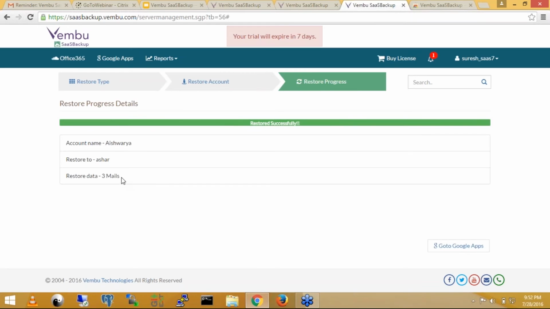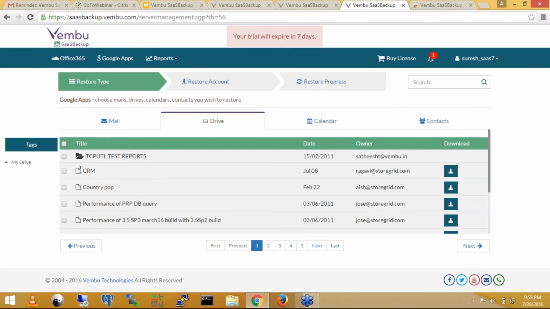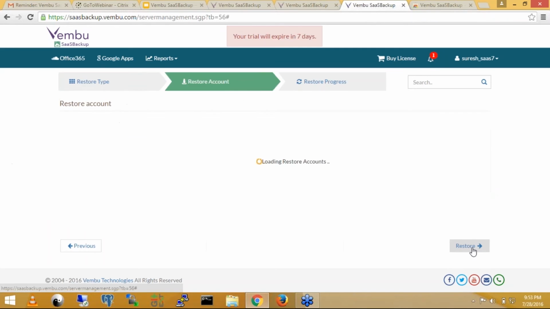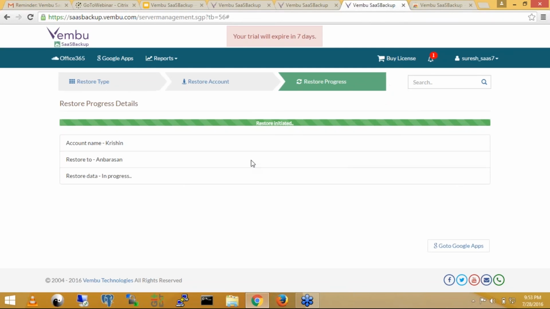You can restore a particular document from a Google Apps backup. You can click over the drive. Whichever document you want to restore, just check it, click next, select the particular user, and click restore and yes. So the 3 documents have been restored to the particular user, from this account to this account.